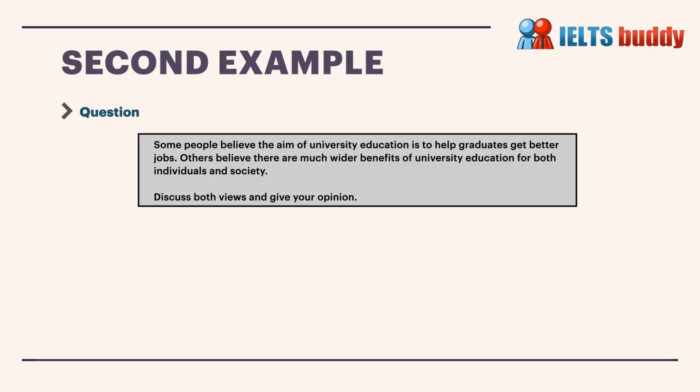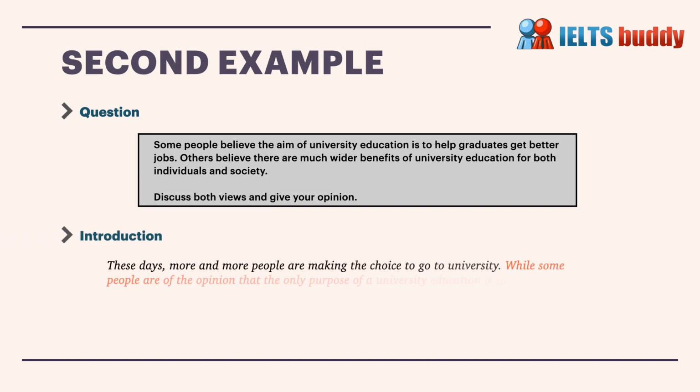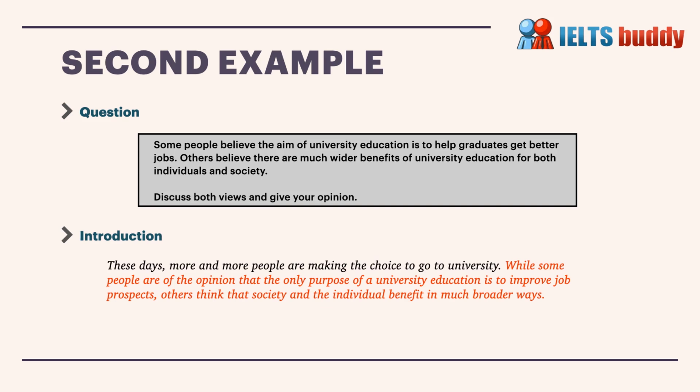So it's about the aim of universities to help graduates get better jobs, but others think there are wider benefits of university education. So this essay is where you discuss both views and give your opinion. In the introduction, again just introducing the topic, then the thesis. While some people are of the opinion that the only purpose of university education is to improve job prospects, others think that society and the individual benefit in much broader ways.